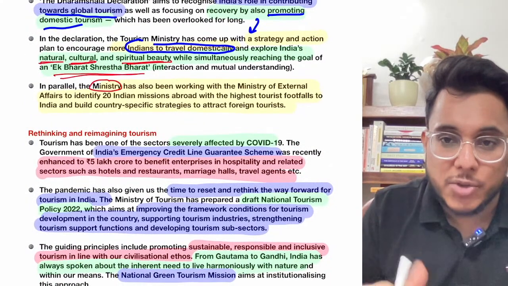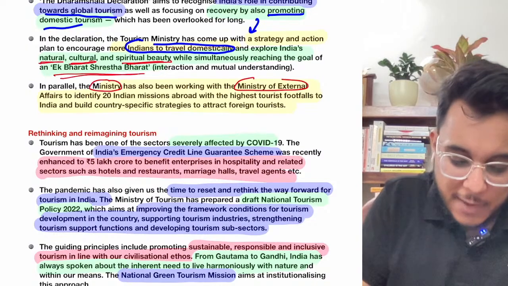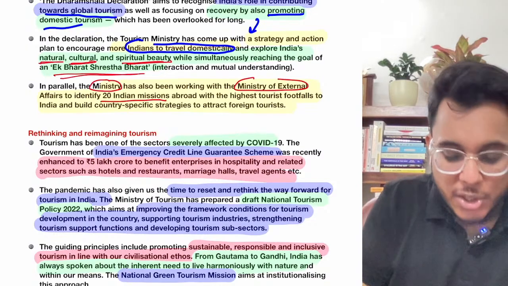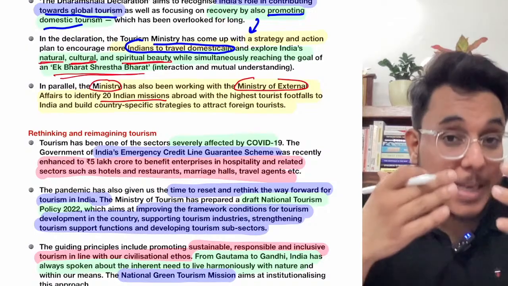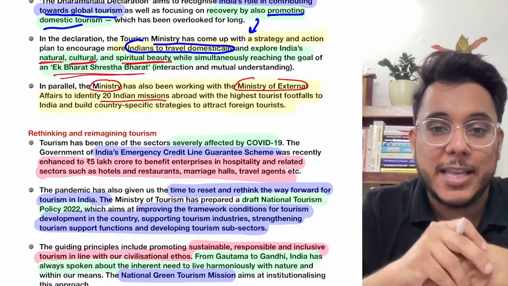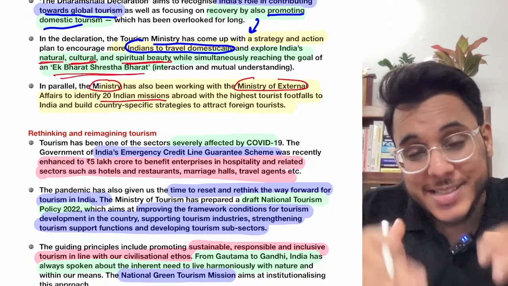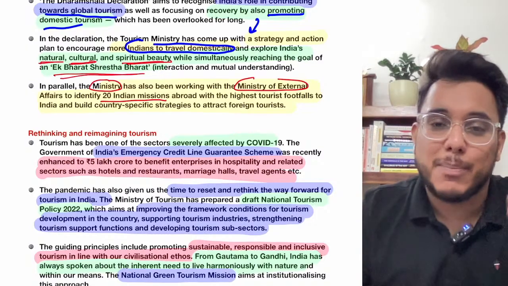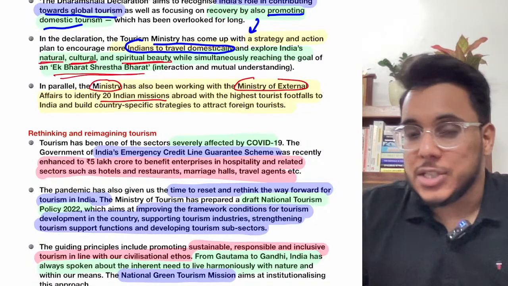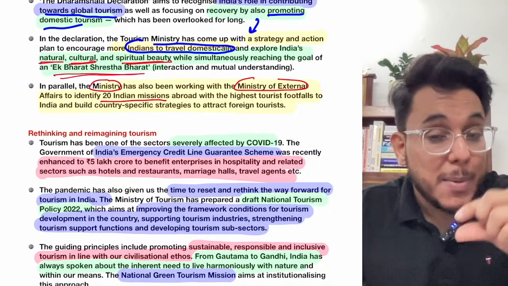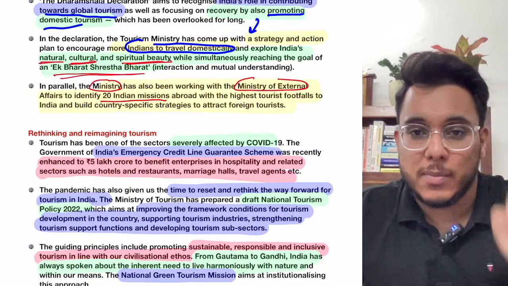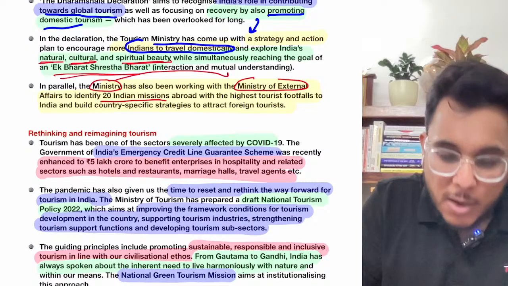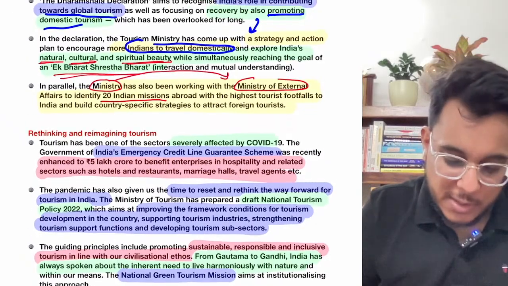Basically, the tourism ministry is also working with the Ministry of External Affairs, and 20 Indian missions, the Indian embassies, have been identified. They will promote India as a tourist destination in those countries, for example Germany and the US. They'll advertise the brand of Indian tourism there. So the Ministry of Tourism is cooperating with the Ministry of External Affairs on this line.